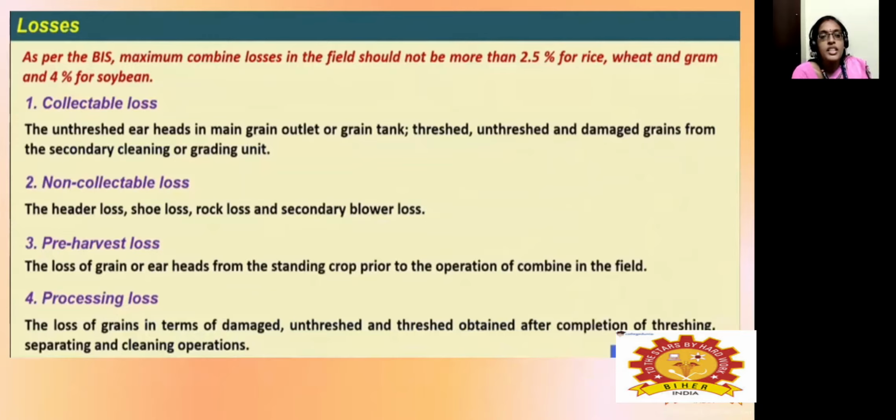And the collectible losses means the unthreshed ear in the main grain outlet or the tank, or the threshed damaged grain obtained from the secondary cleaning unit or else grading unit. Non-collectible losses means header losses, shoe losses, rake losses, and also secondary blower losses. Then the pre-harvest losses means the loss of grains in the standing crops itself. Then the processing losses means that in each of the operations, certain grains will be mixed with the dust or straw.